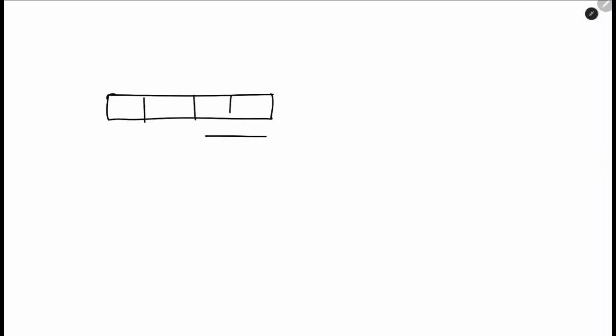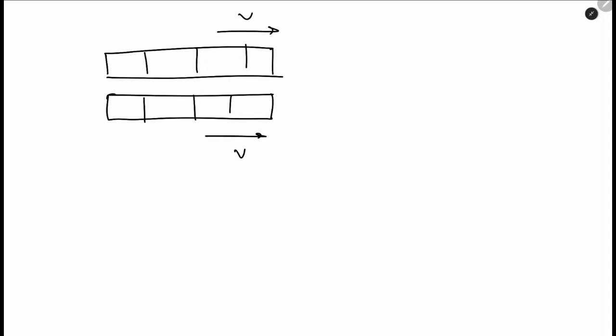Let's say there are two trains, both of them moving with velocity v, and you are sleeping in the train. When you wake up and look from the window, you will see the train to be at rest because both of them are traveling with velocity v.